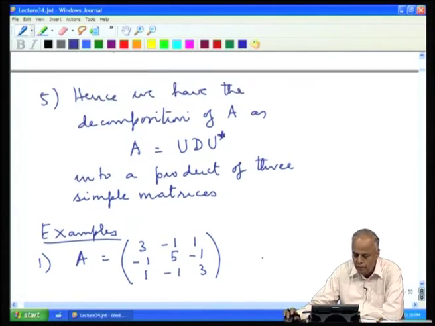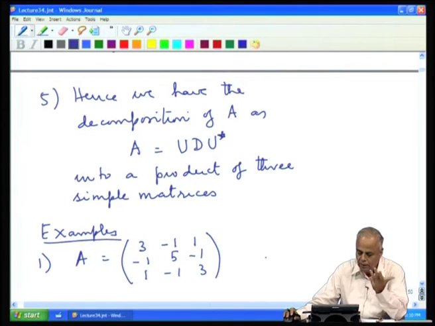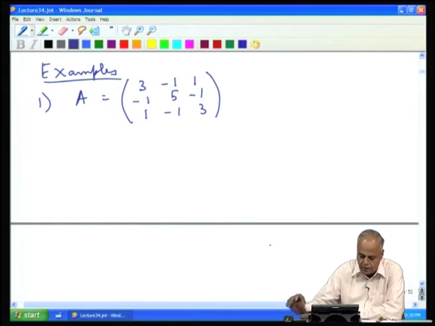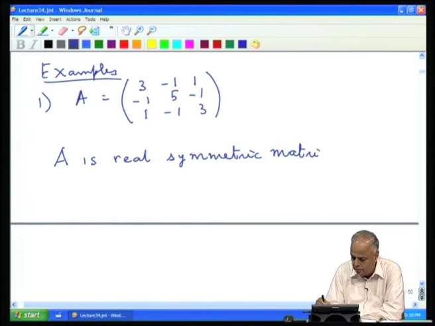Notice that this is a real symmetric matrix, and as we observed in the last lecture, in the real symmetric matrix case, we get orthogonal matrices in place of unitary, that is U is real and U star becomes U transpose. So, now let us look at this matrix. A is a real symmetric matrix.